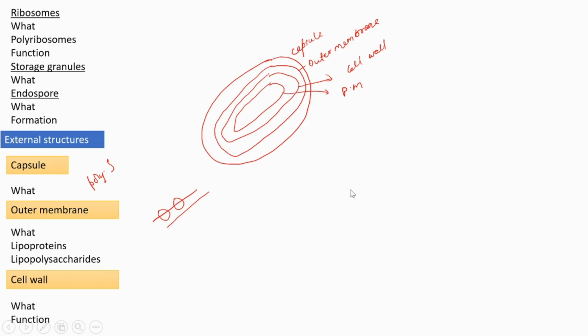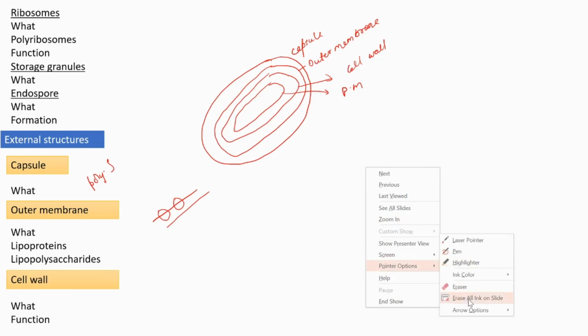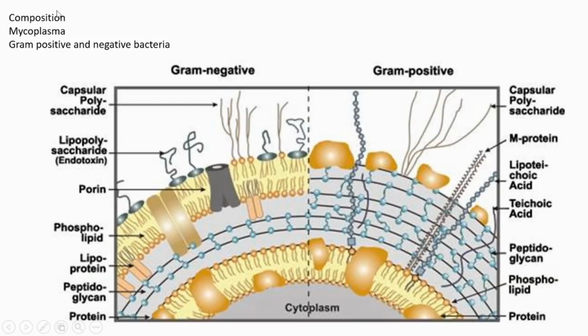And the composition, we are going to see in the next slide. Next is composition. It is composed of peptidoglycan. Peptidoglycan means it's composed of protein and polysaccharides. And here the peptidoglycan is murein, M-U-R-E-I-N. Now I am going to tell you something about the peptidoglycan of bacteria. In bacteria, the peptidoglycan is a polymer consisting of N-acetylglucosamine and N-acetylmuramic acid.